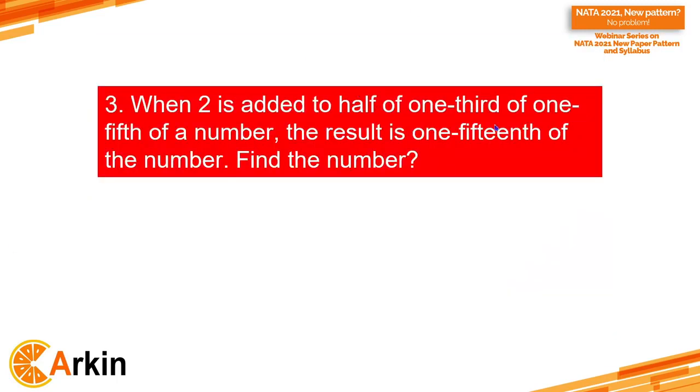When 2 is added to half of 1/3 of 1/5 of a number, the result is 1/15 of the number. What is the number? Again see, don't go on the answer, don't go on the question, just see, you have to understand the language. The problem here is we fail to understand the language. When 2 is added to half of 1/3 of 1/5 of a number, that is 2 plus 1/2 of 1/3 of 1/5 of a number, the result is 1/15 of the number. What will be the number?